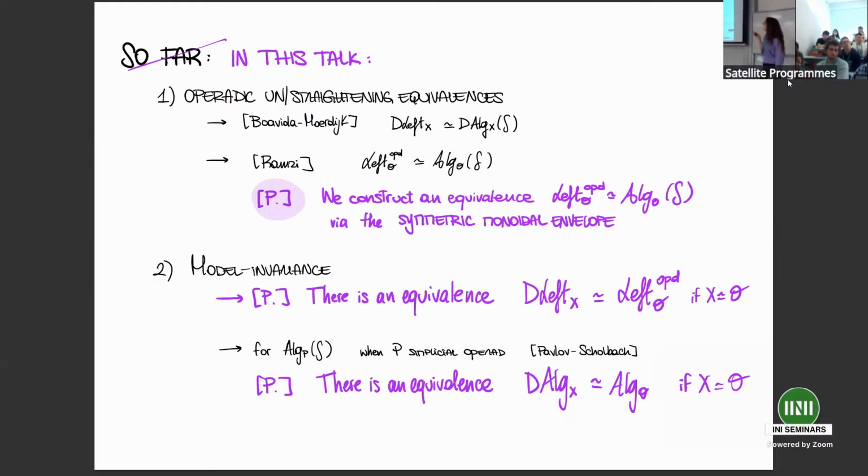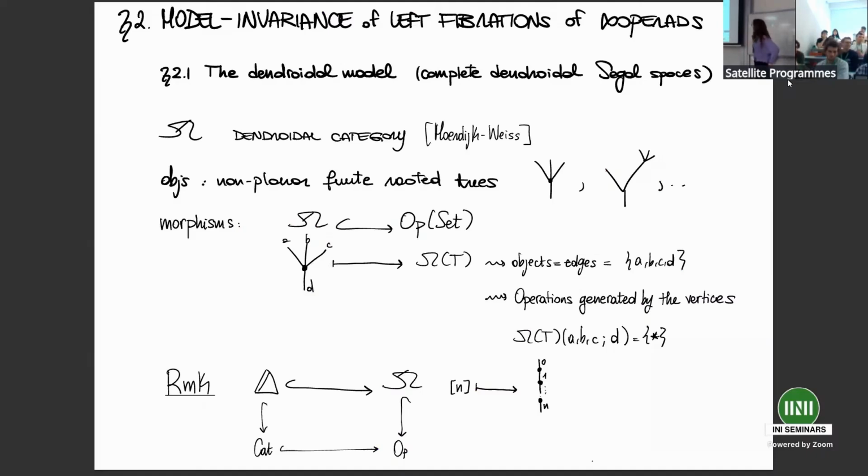Now, what about operatic left fibrations? What about this other dendroidal model that we want to consider? I assumed that you were familiar with Lurie's infinity operads, but I will not assume that you're familiar with the dendroidal model. So let me just briefly introduce this to you. For the dendroidal model, here I'm going to talk about complete dendroidal Segal spaces.